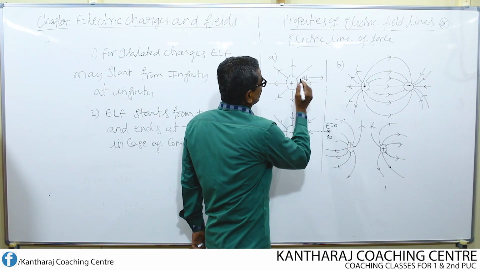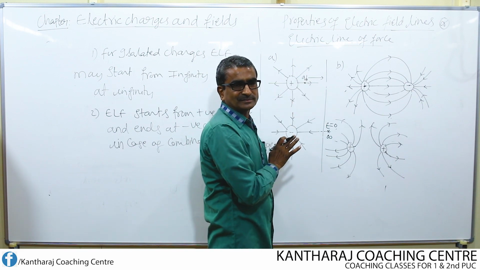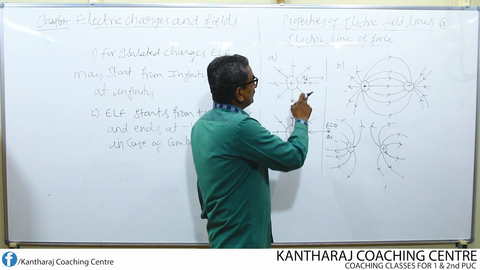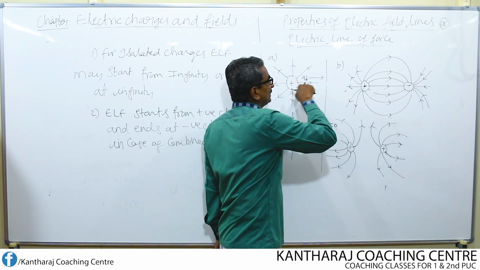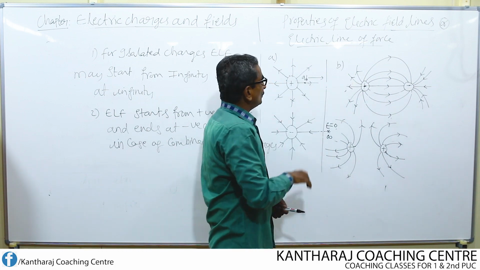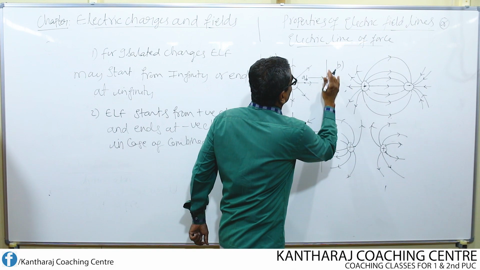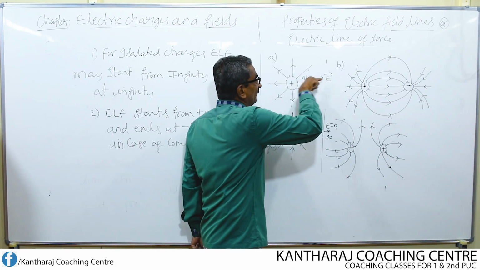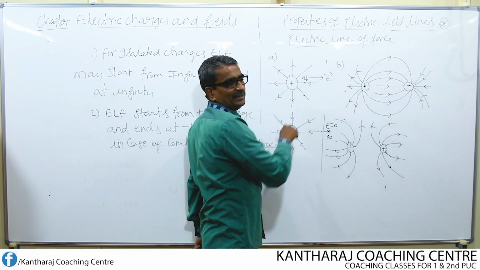Look here. Here I am going to keep one test charge. The test charge is also positive, this is also positive. Now this test charge undergoes repulsion from this and it tends to move like this, it begins to move like this. So at this point the direction of electric field is said to be away from this charge. From this charge it is away.